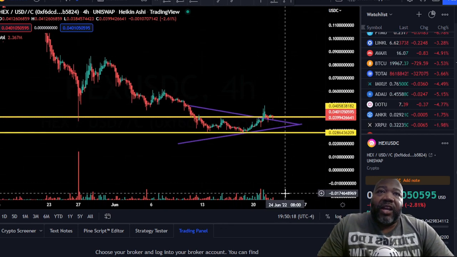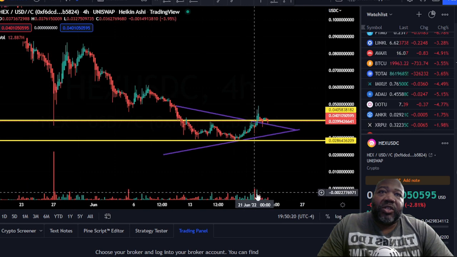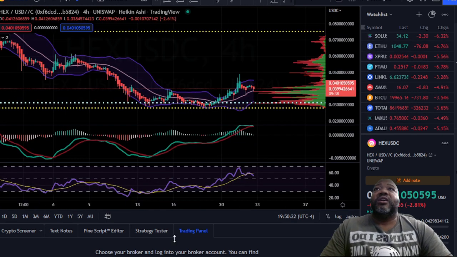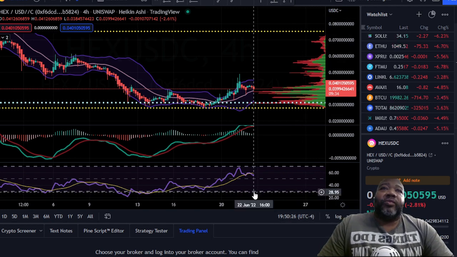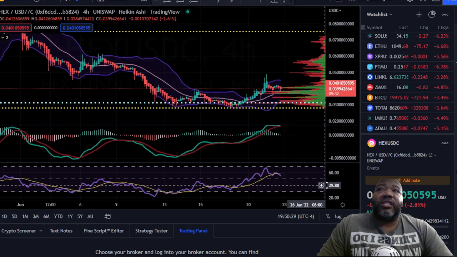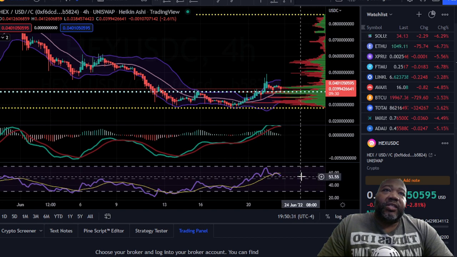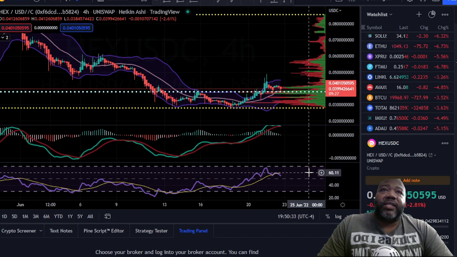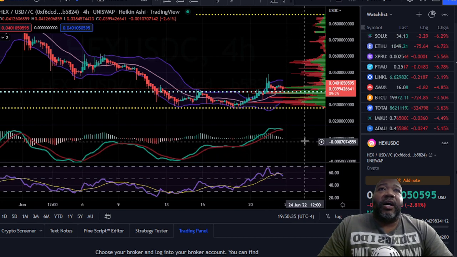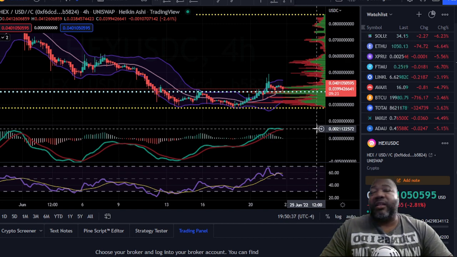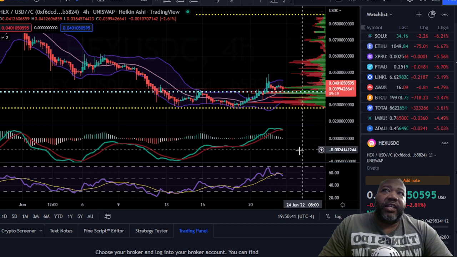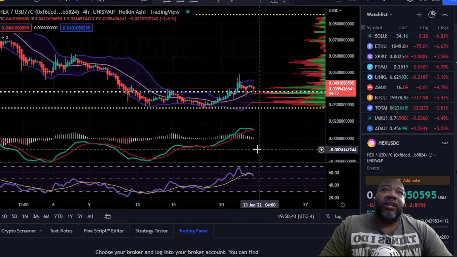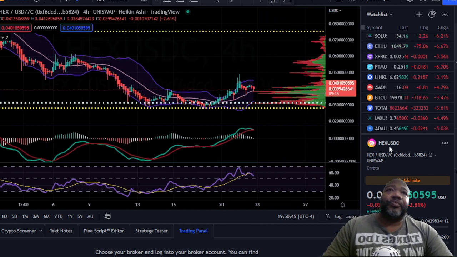And you look down here, the volume looks pretty low, guys. It's nothing special at all. The volume's very low for Hex. All right, so we're going to take a look at this chart. We're going to start with the bottom and work our way up. We'll see that with the RSI down here, Hex is on the overbought side of things currently. The MACD is showing it's bullish, but it looks like it's about to cross over to bearish tendencies. Remember, this lags behind the market, so there's nothing to worry too much about.